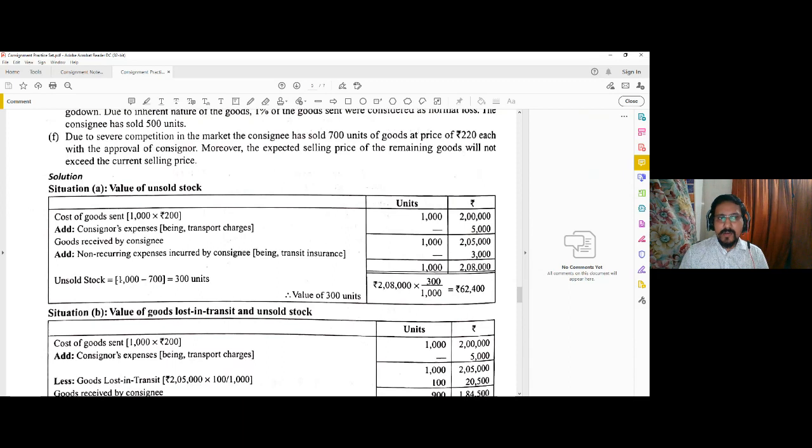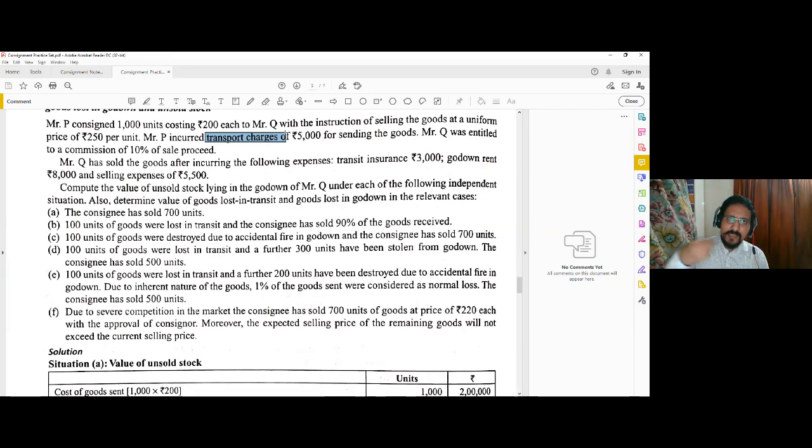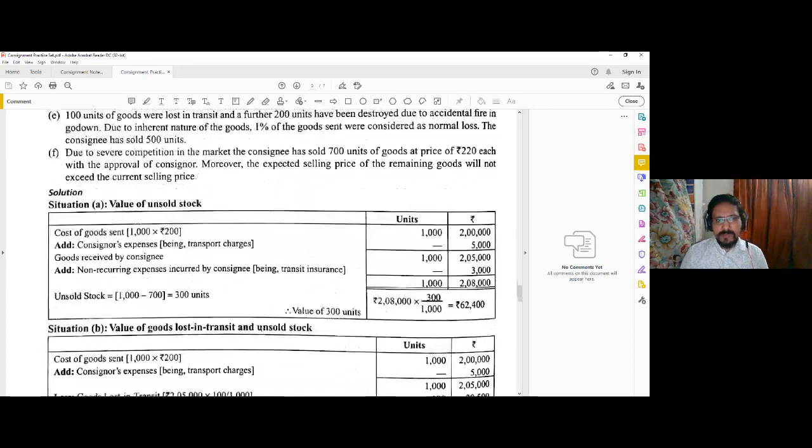Then with this you will add, since we are considering all the goods at the same point of time, the entire consignor's expenses of non-recurring nature and the entire consignee's expenses of non-recurring nature, and then calculate the proportionate value of the unsold stock. Here the consignor's expense was the transport charges only, 5000, and it is a non-recurring expense. It is incurred on the entire consignment only once. It is not incurred on the same consignment repetitively. So 5000 is added. Obviously expenses will increase the value and not the units, so it is added to the amount column.